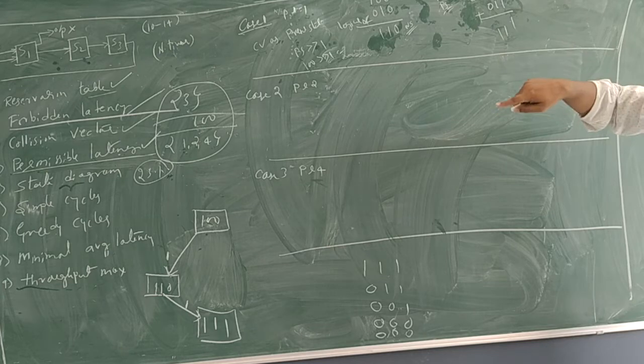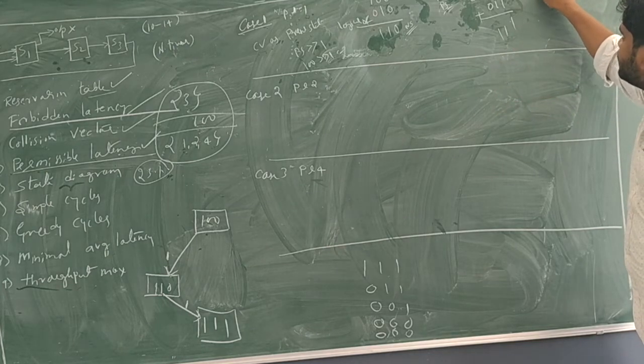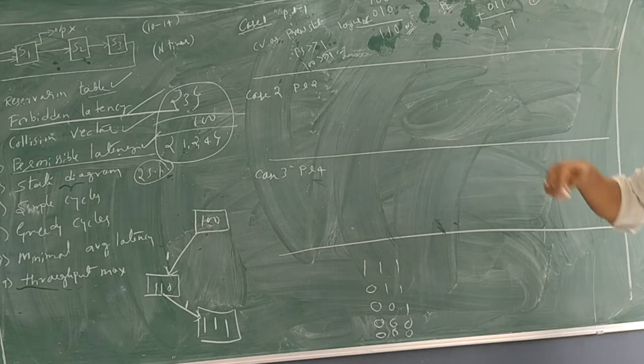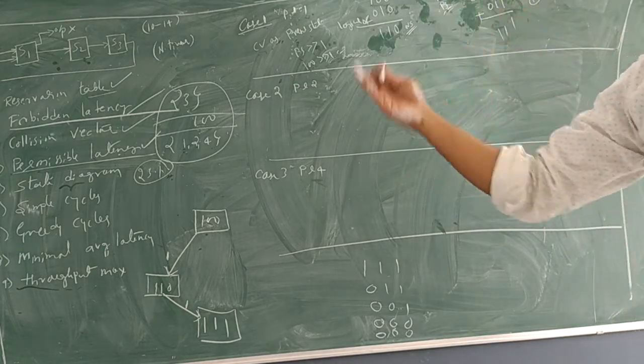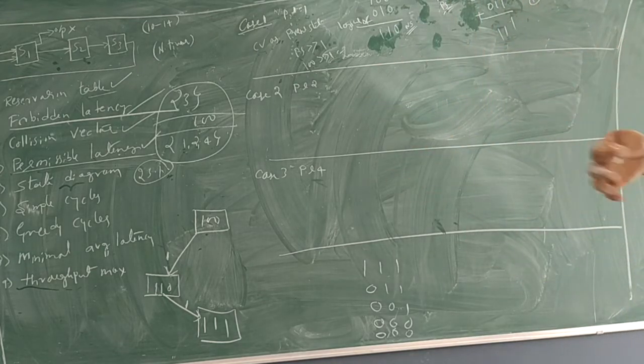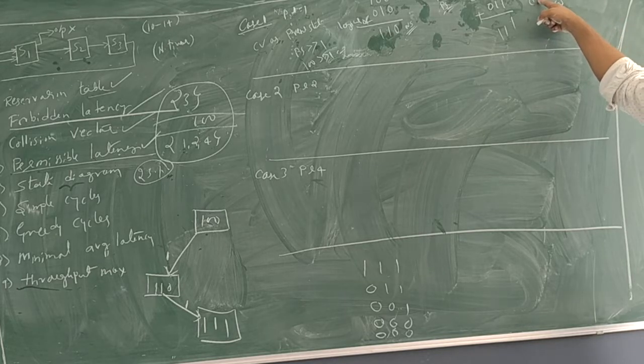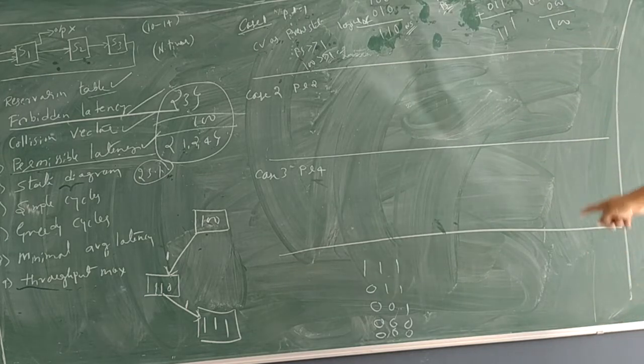So now, for triple 1 as a present state, please remember this present state is triple 1. Now I am doing 4 or more than 4 latency. So what is the CV for that also? It is always 100. What is the 4 time latency of triple 1? It is 000. Hence, what I get is 100.